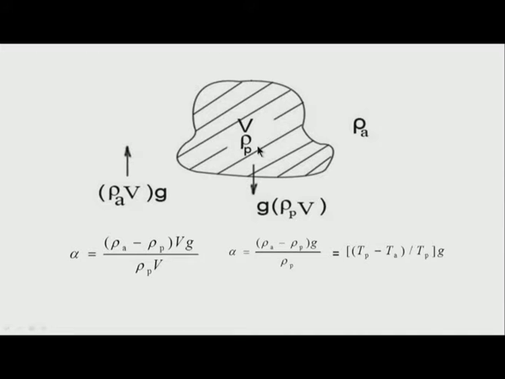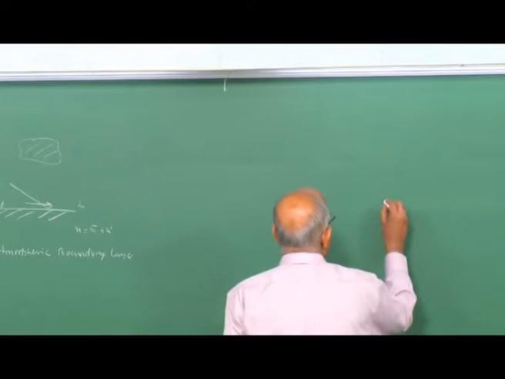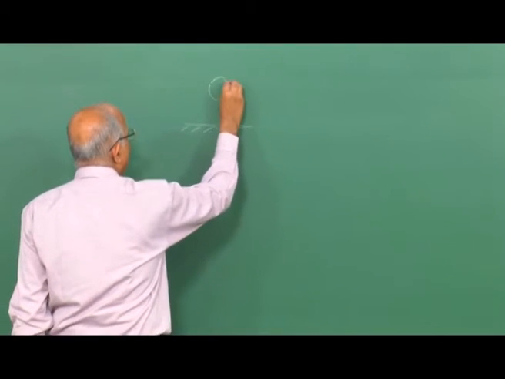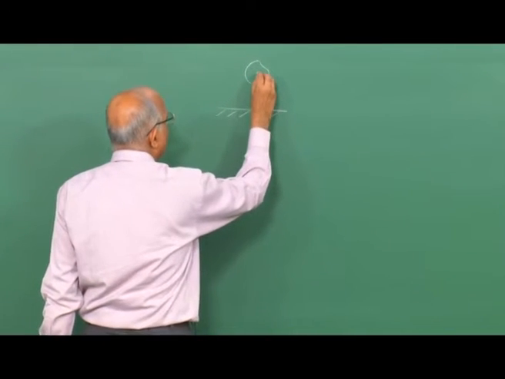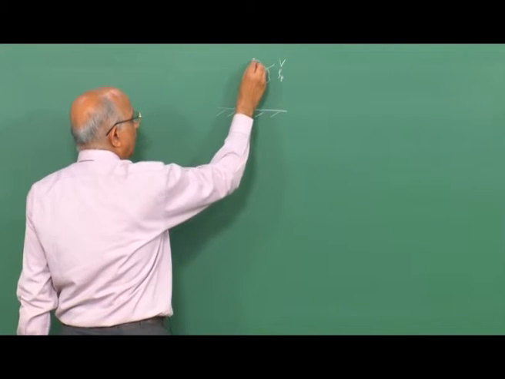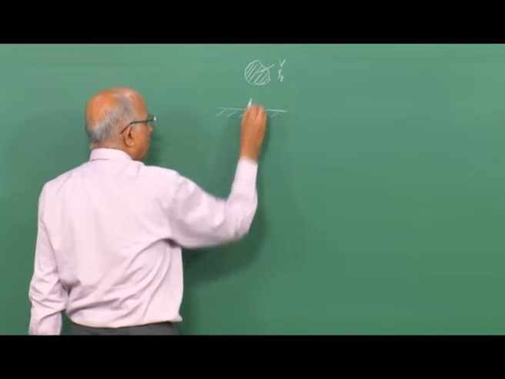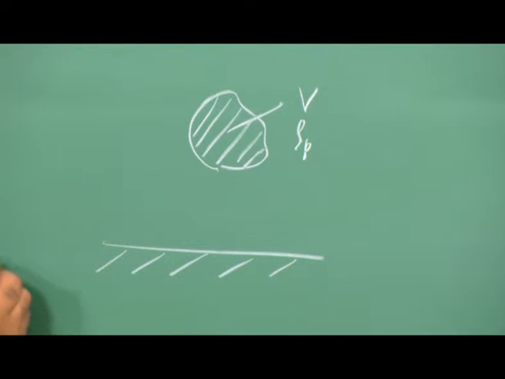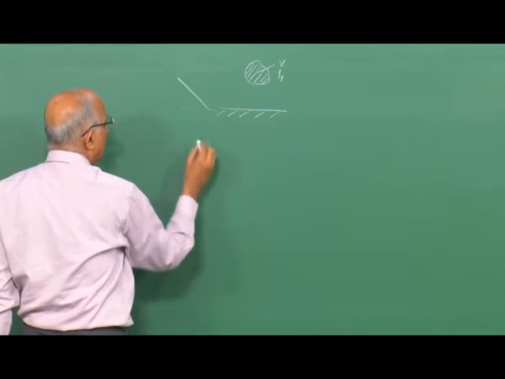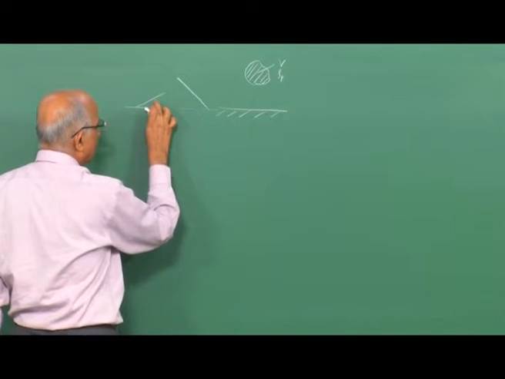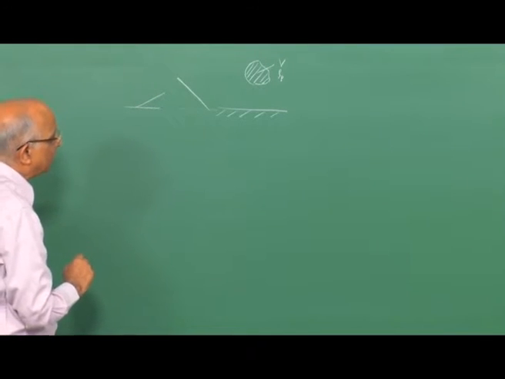Let us consider, I go to the board and work out this particular issue. Let us assume that this is the surface of the earth over here. Let us say I have a parcel of gas, and that is what was shown in this slide. The parcel of gas is of volume V, it has a density rho p. I am just interested in motion of this parcel of gas due to the temperature gradient above the surface of the earth. We said the temperature gradient could either be negative just above the surface of the earth, or it could also be positive in case we have temperature inversion taking place.